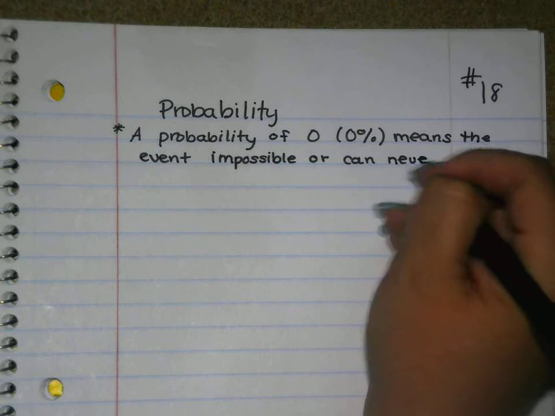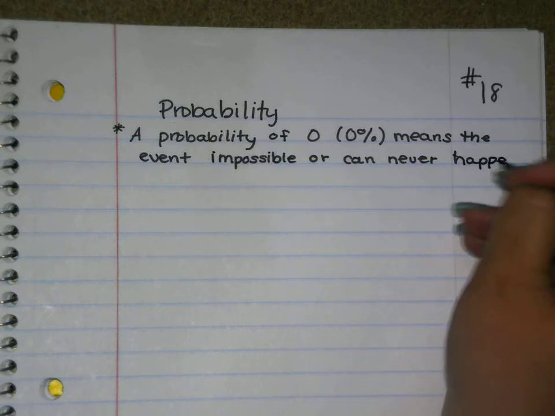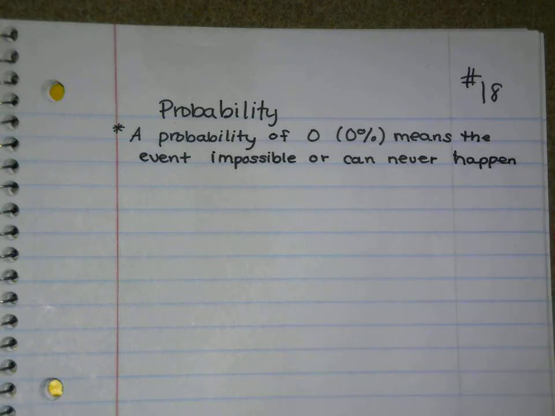Can never happen. So if I say I'm going to roll a dice that has numbers 1 through 6 on it, what's the probability that I'm going to roll a 7? It's 0, because there's no way that I can roll a 7.